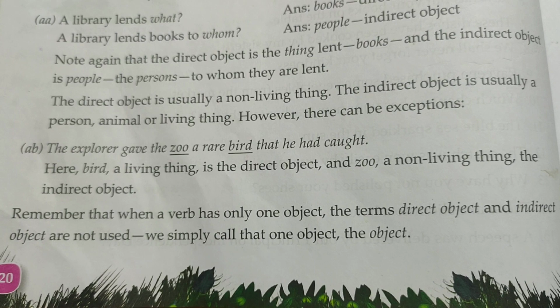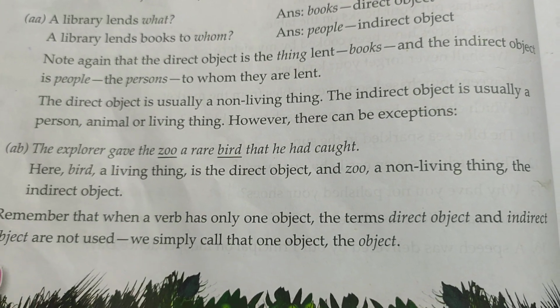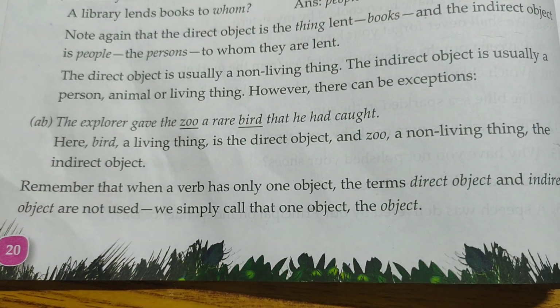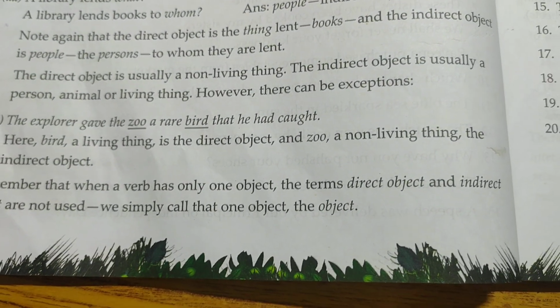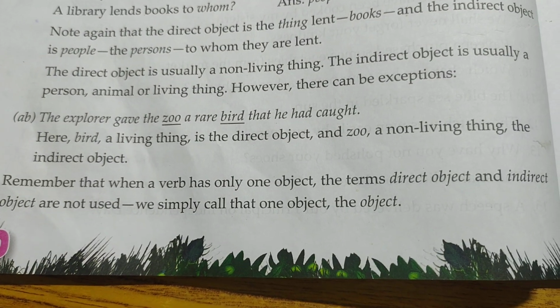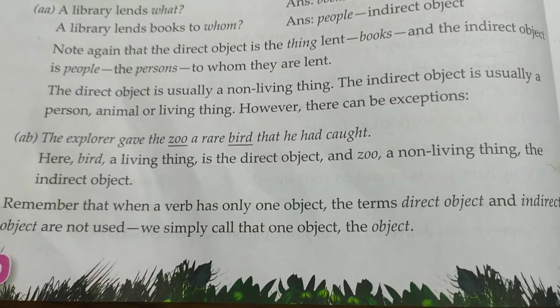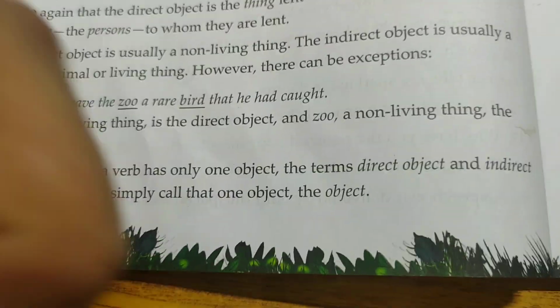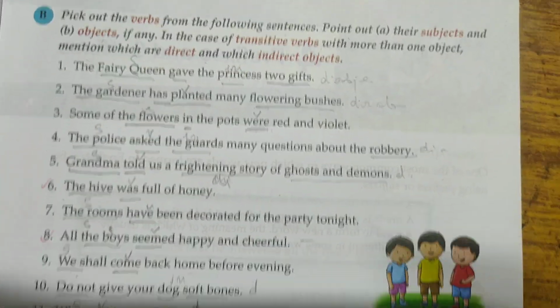So sometimes there can be rare exceptions. Remember that when a verb has only one object, the terms direct and indirect object are not used. We simply call it the object.